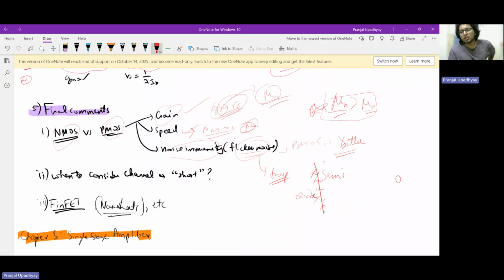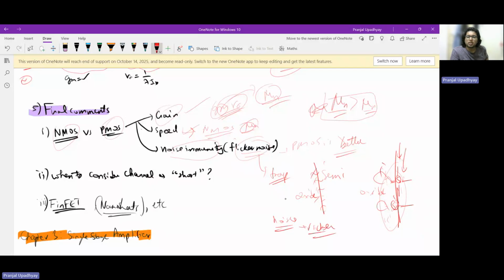These trap states are basically the silicon dangling bonds. Like if this is a silicon atom, just at the boundary, this is just an intuitive explanation, okay? It's not exactly what happens, but you can say that this is a dangling bond, right? And here is the oxide. Basically, the interaction of these things causes the formation of traps, and as electrons flow here, because of these surface traps, some random noise comes into the picture. That's called flicker noise.